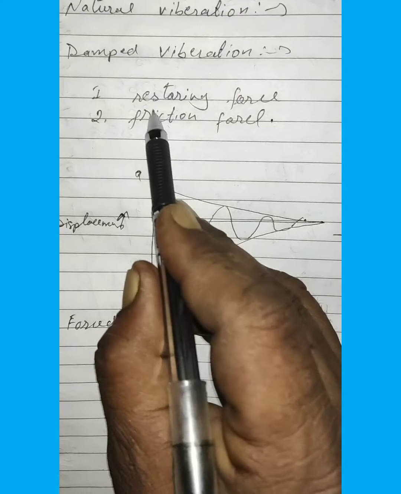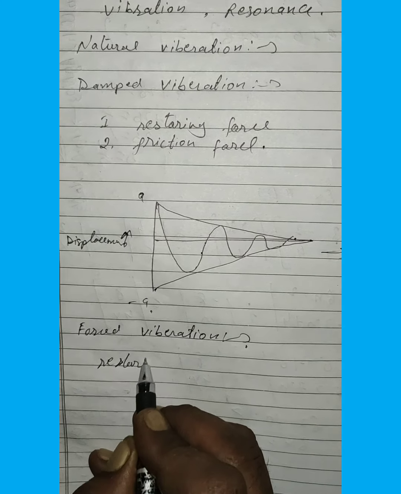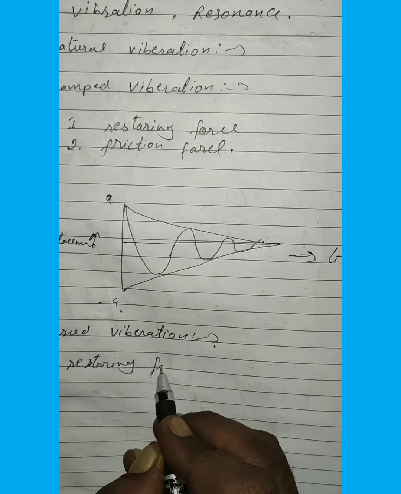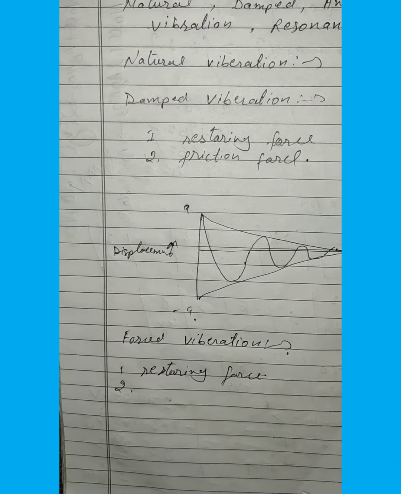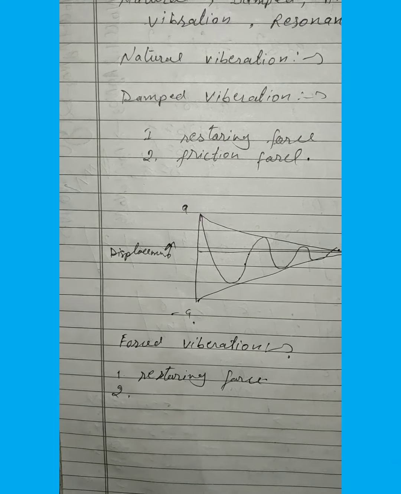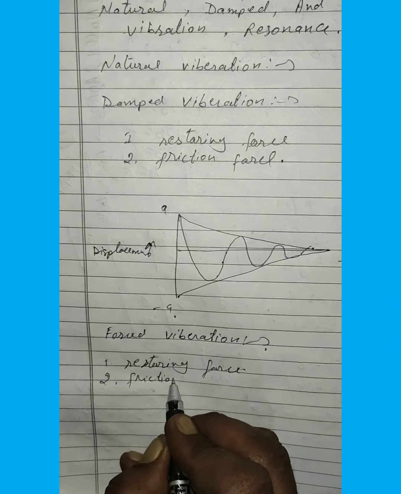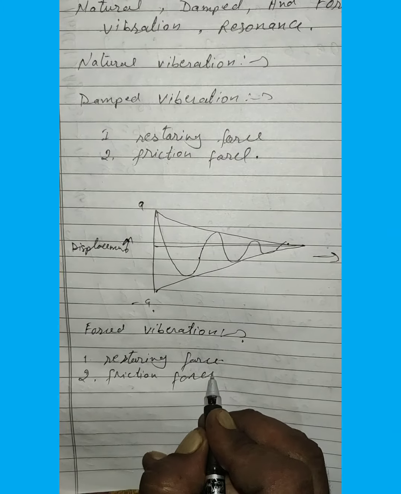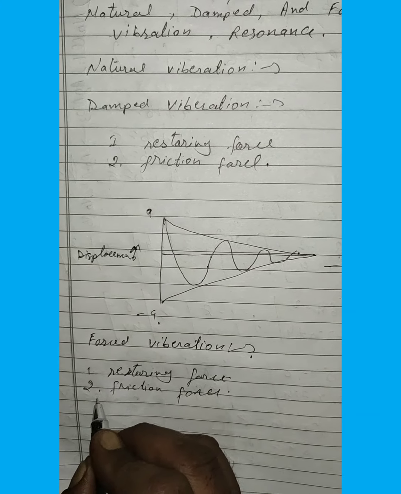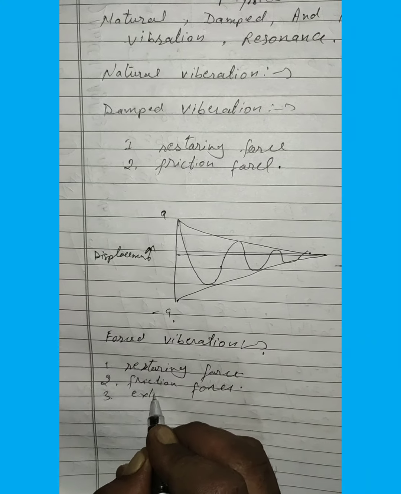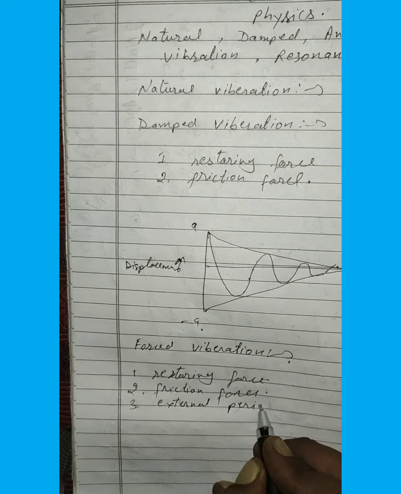Number one is again the restoring force, second one is again the frictional force, and the third one is the external periodic force.